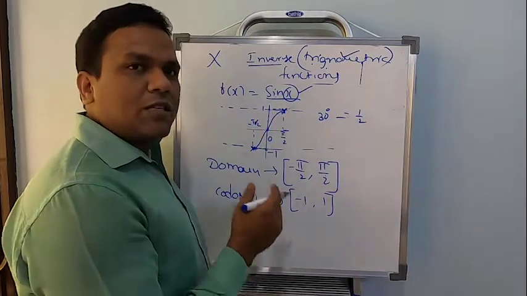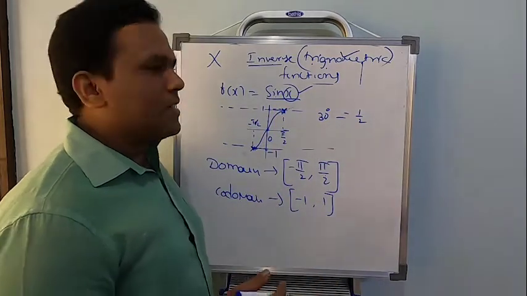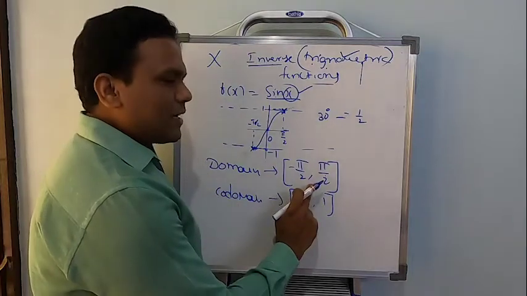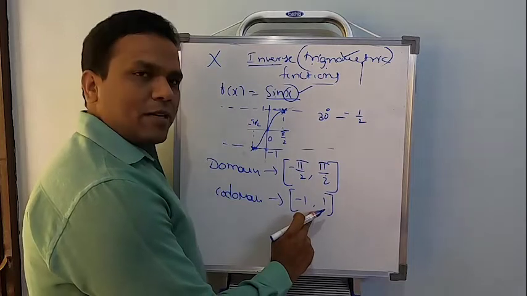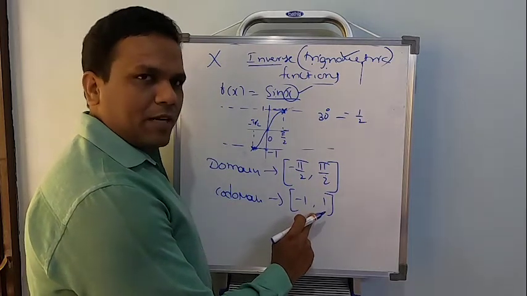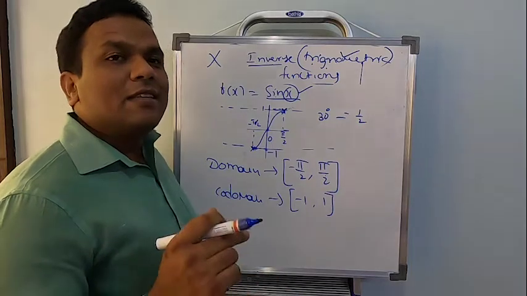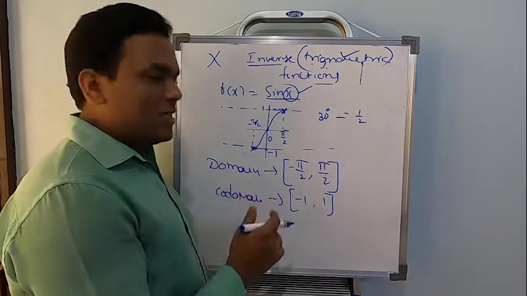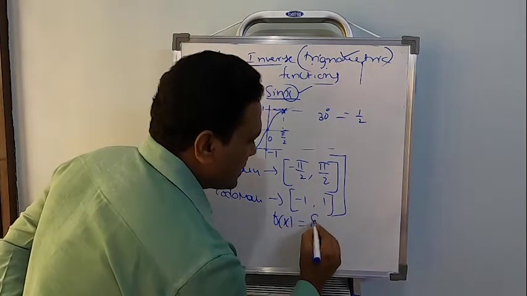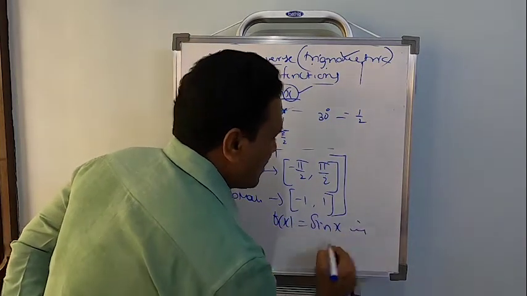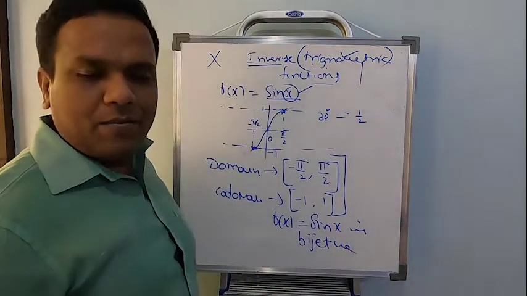So to make sure the given function is 1-1 and onto, so that it is bijective and its inverse exists, you should restrict the domain of sin to minus pi by 2 to pi by 2, and the codomain should be restricted to minus 1 comma 1. If it's possible to do this, then you can say that the inverse of sin will exist, because under this restriction f of x equal to sin x is bijective. f of x equal to sin x will be bijective.